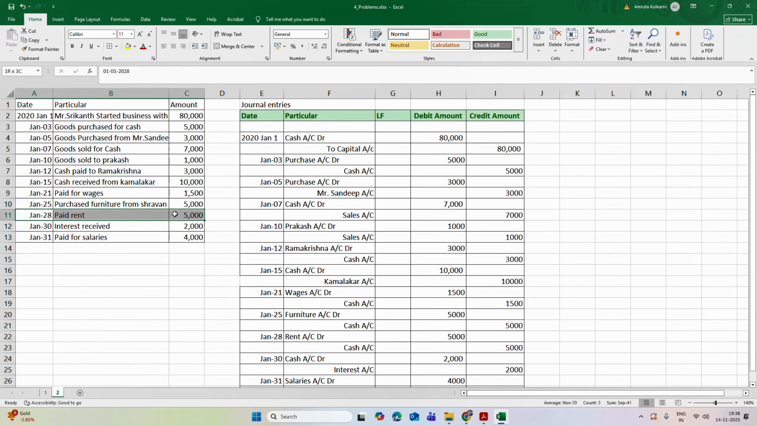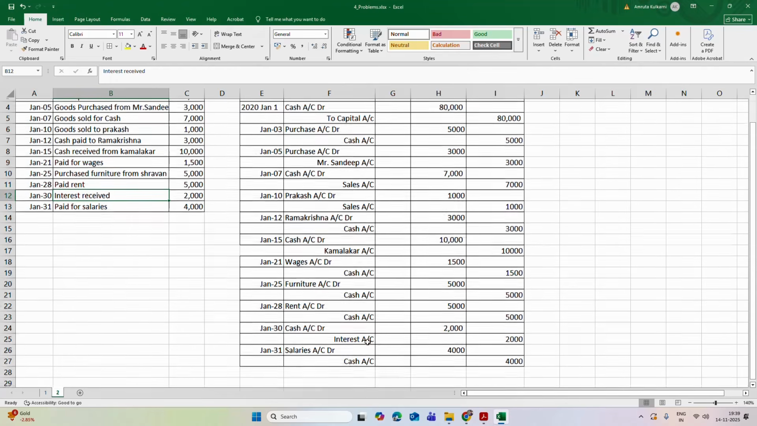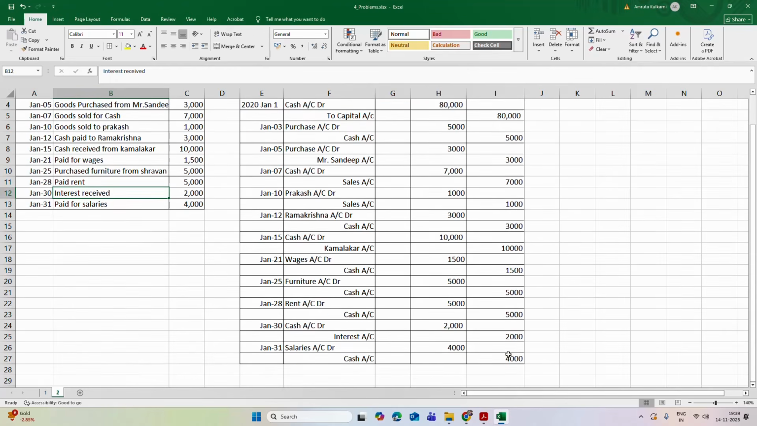Now on January 28, paid the rent of rupees 5,000. So rent account is debited and cash account is credited. Then on January 30th, interest is received rupees 2,000. So in cash account, by interest your cash will increase. So cash account is debited and interest account is credited by 2,000. And on January 31, paid salaries 4,000. So salary account is debited and cash account is credited by 4,000.